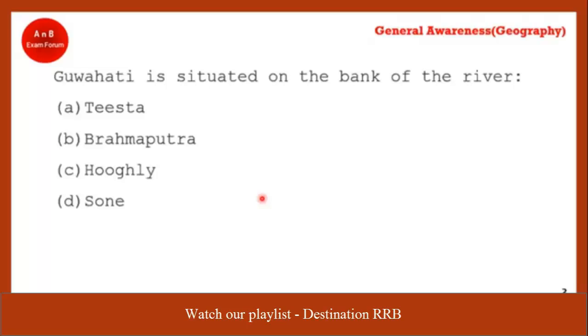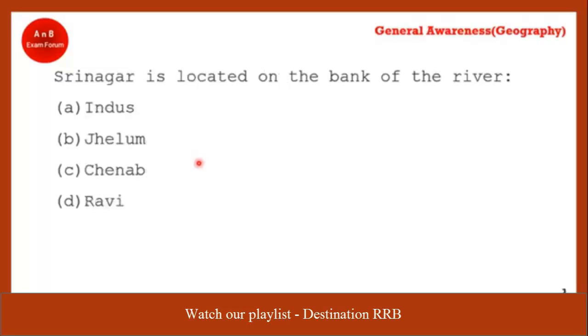Guwahati is situated on the bank of which river? Students, these type of questions where you need to answer which city is located on which river, through maps in the previous chapter will be very helpful if you know the locations. As you have correctly said, it's Brahmaputra, because it is a northeast city and mostly Brahmaputra flows in the northeast region, so Brahmaputra is the correct answer.